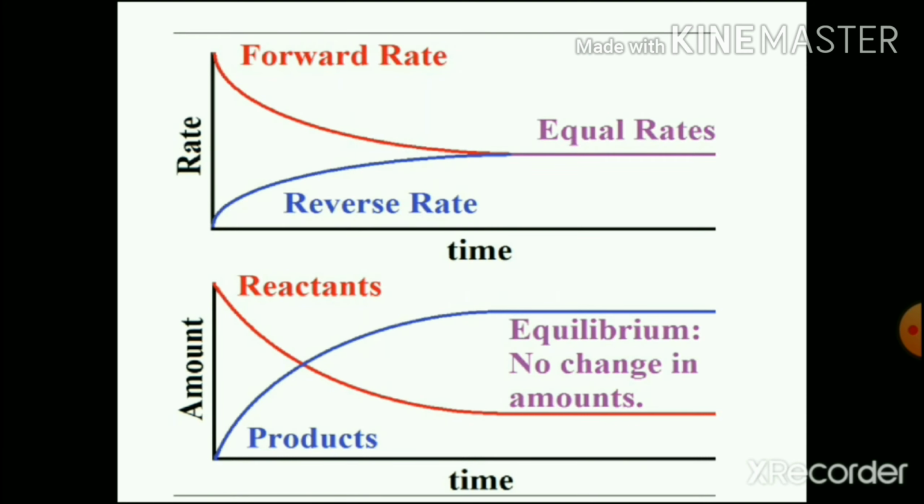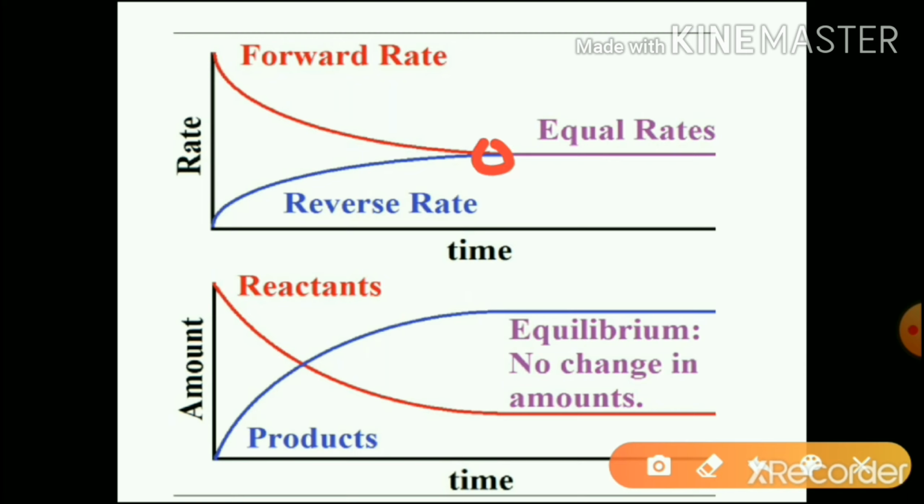Now see these graphs. From this graph it becomes clear that with time the rate of forward reaction falls and the rate of reverse reaction increases, and at one moment during the course of the reaction the rate of forward and rate of reverse become equal.